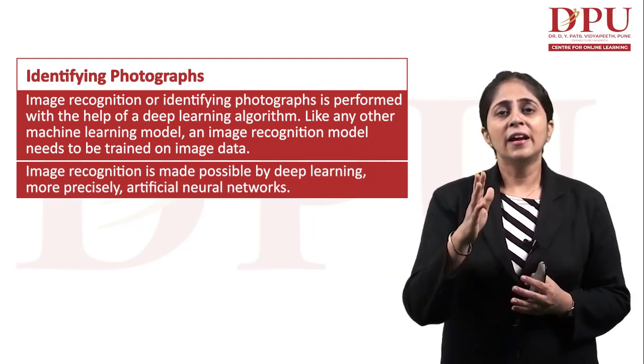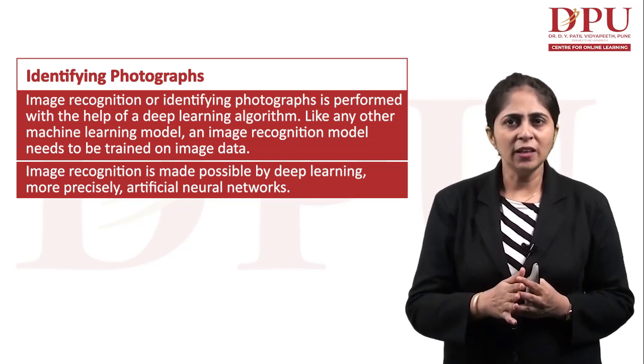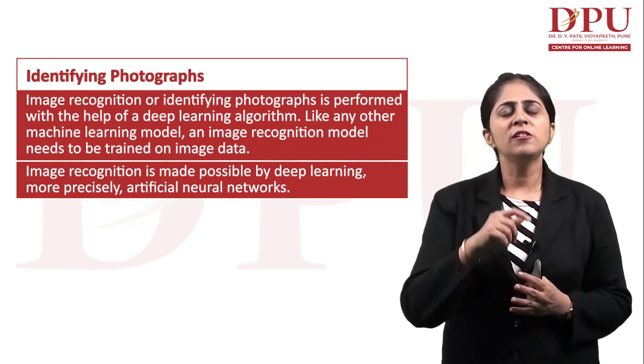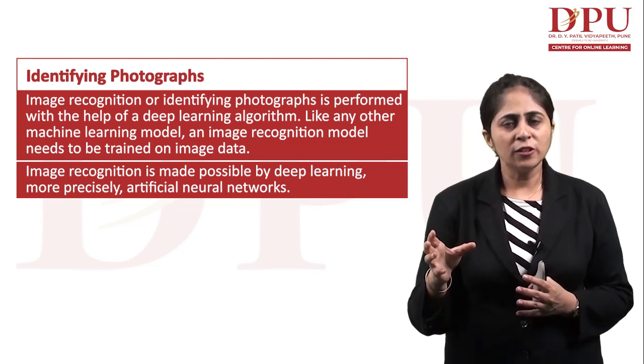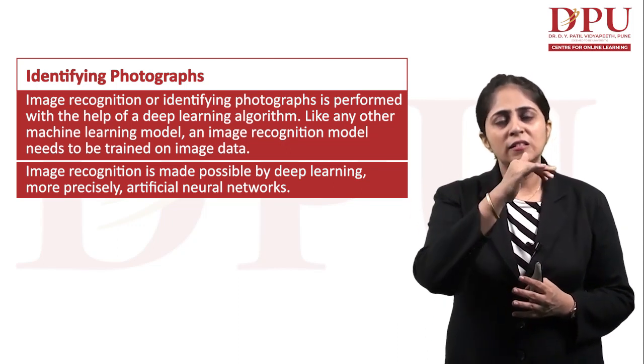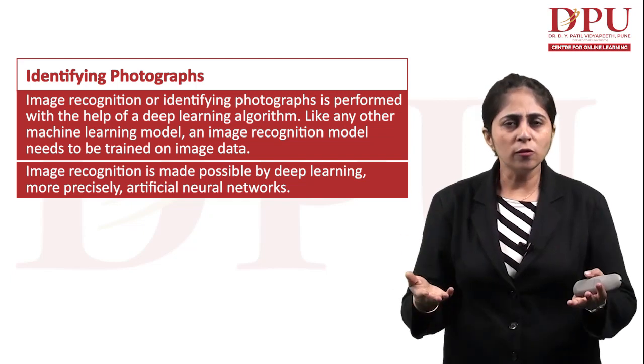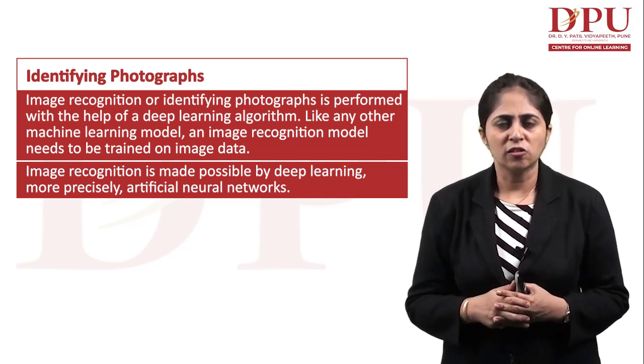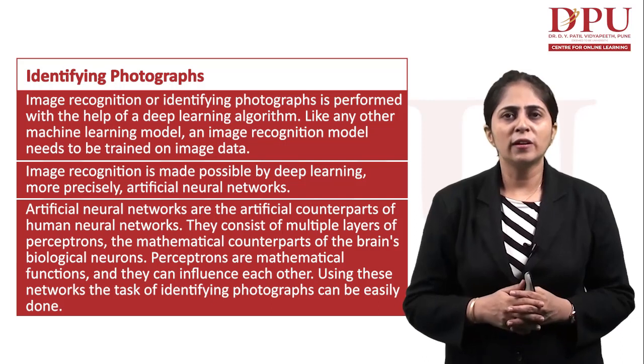Image recognition is made possible by deep learning, more precisely artificial neural networks. Artificial neural networks are the part of deep learning which is used for the purpose of image recognition.